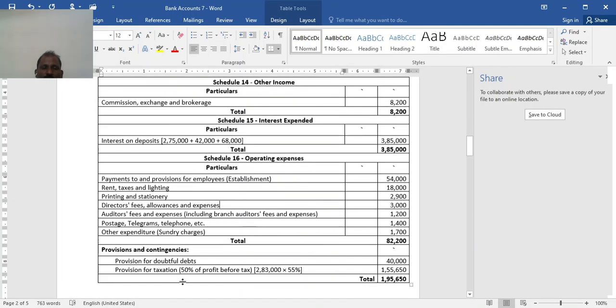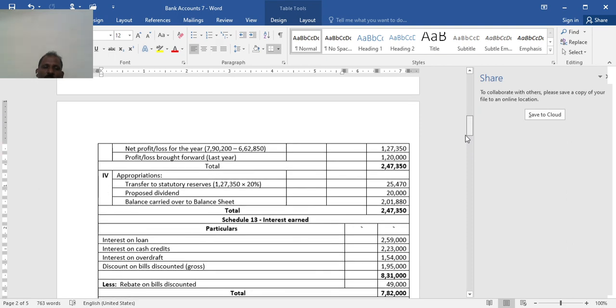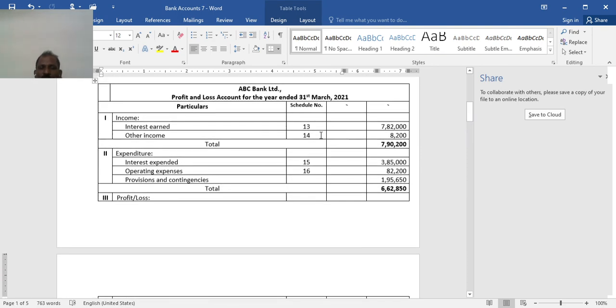This is the profit before tax. Total income minus interest expended, other expenses, and provisions 40,000. Taxation at 55% of this is 1,55,650. Whatever the difference 2,83,000, from that you deduct 1,55,650.